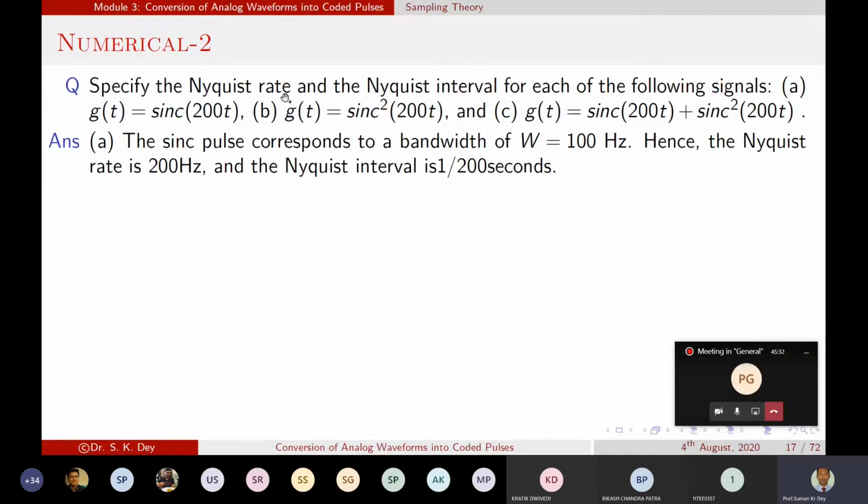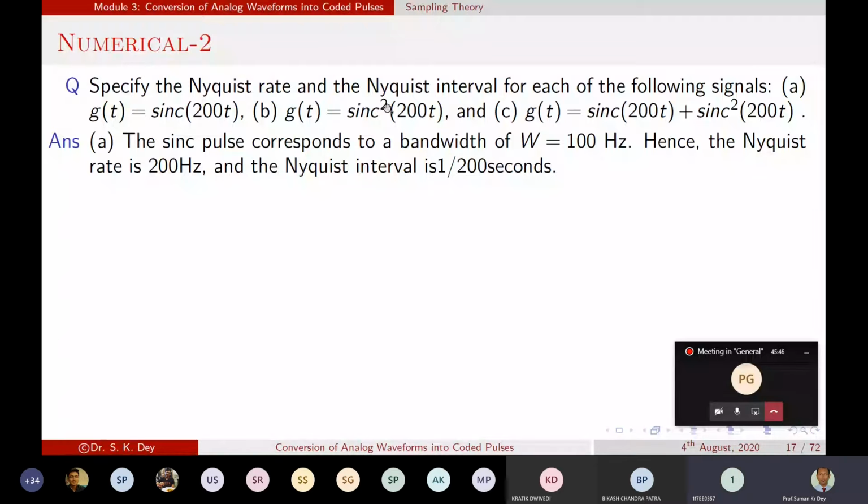Now, if you want to calculate the Nyquist rate, you have to take 2 times that bandwidth, whatever bandwidth you get. Are you getting my point?